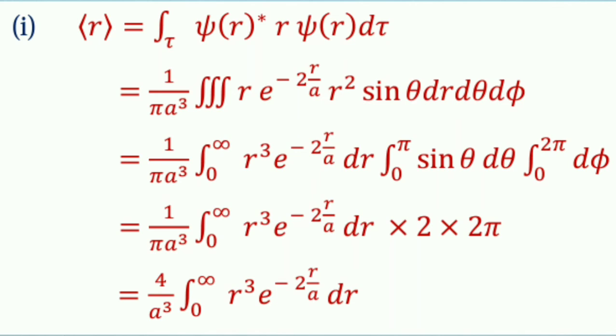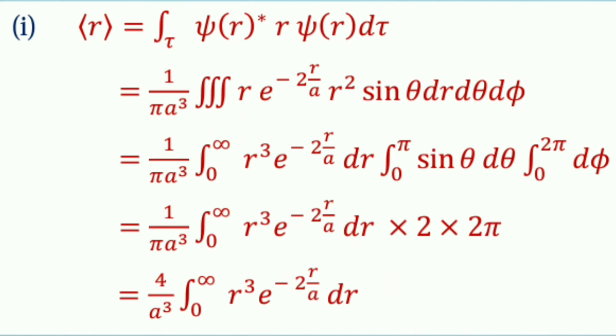Putting the values of psi(r) star, psi(r) and d tau, we have r expectation equal to 1 by pi a cube triple integration r e to the power minus 2r by a r square sin theta dr d theta d phi equal to integration 0 to infinity r cube e to the power minus 2r by a dr integration 0 to pi sin theta d theta integration 0 to 2 pi d phi